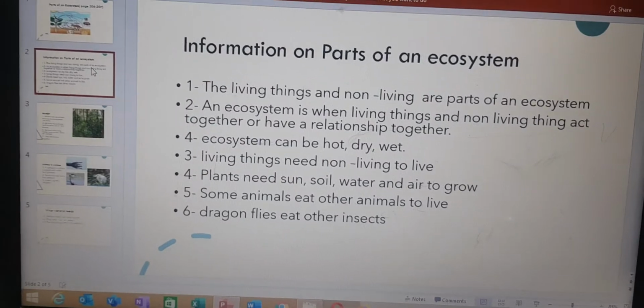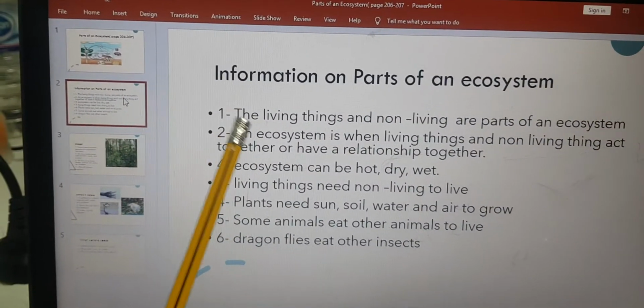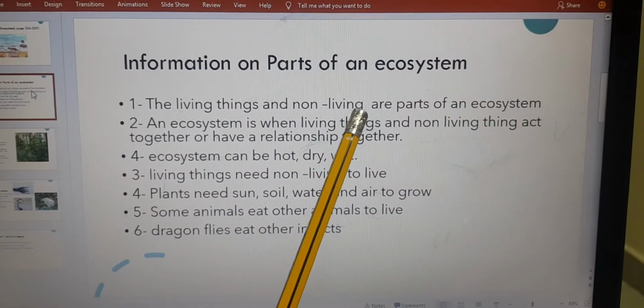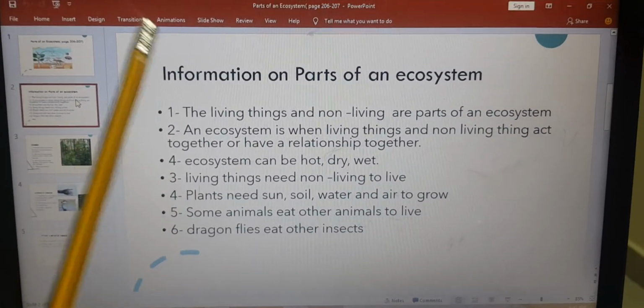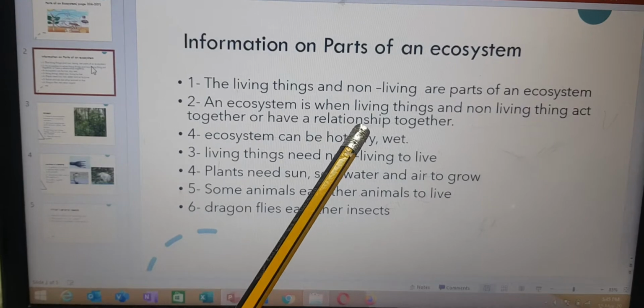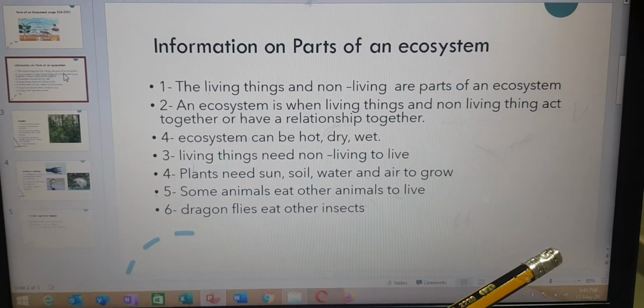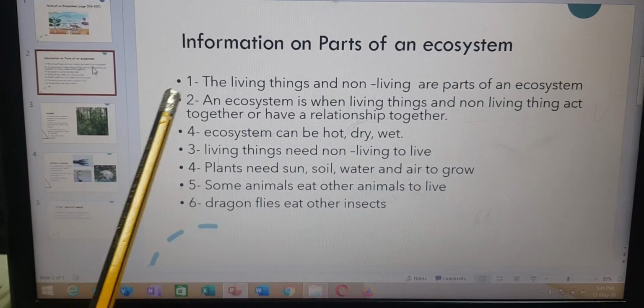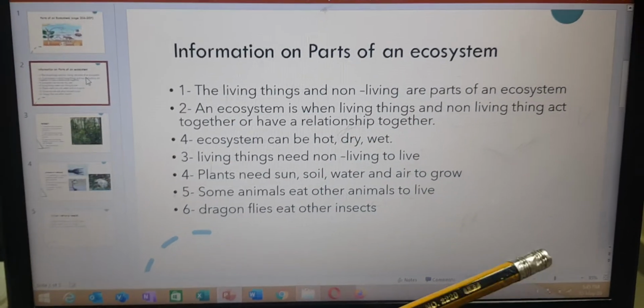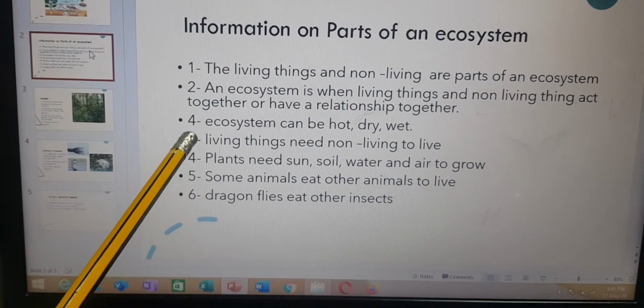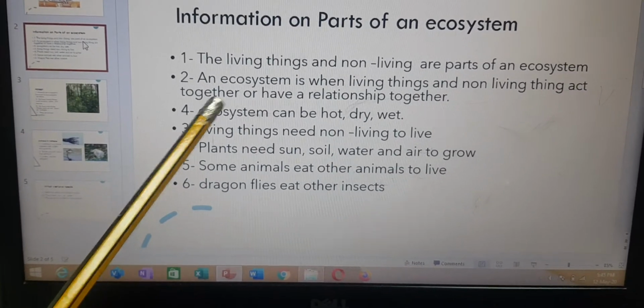All right, okay. We have living things and not living things, and they are part of what? An ecosystem, which means that we have living things and not living things in the ecosystem. And what is an ecosystem? An ecosystem is where living things and non-living things can act together and have a relationship together.